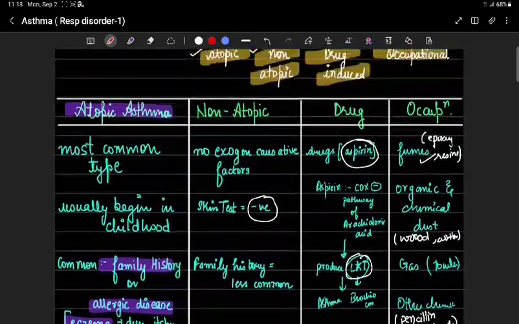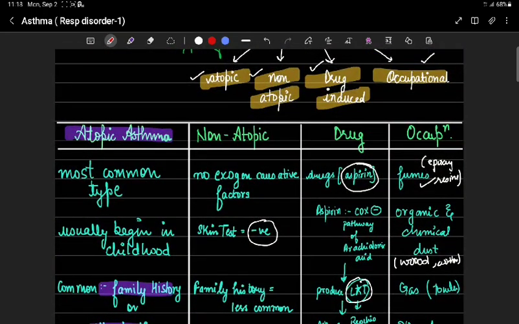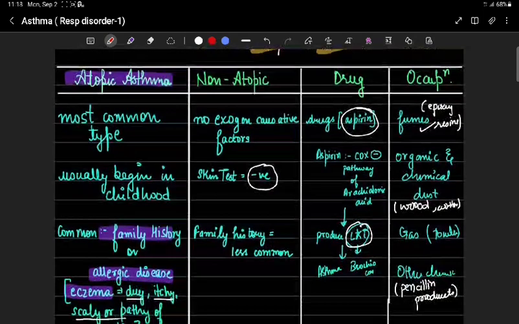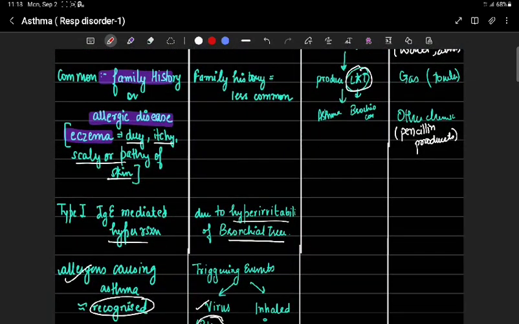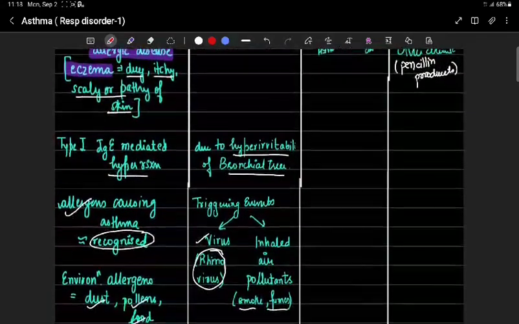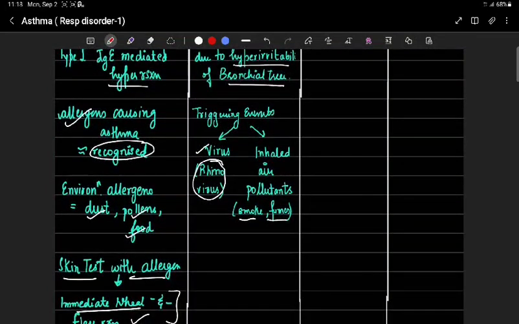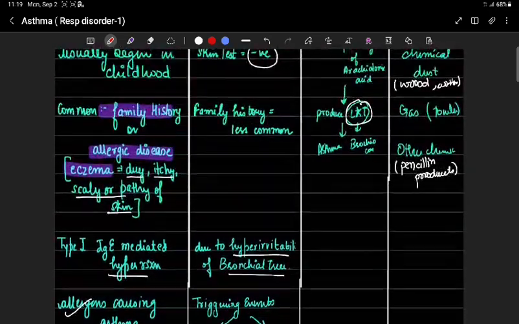Now comes non-atopic asthma. No causative exogenous factors can be identified and it does not show allergen sensitization. Skin tests are usually negative. Family history is less common. It may be due to hyperirritability of the bronchial tree. Triggering events can be of two types: respiratory infection due to viruses like rhinoviruses and parainfluenza viruses, and inhaled air pollutants like smoke and fumes.